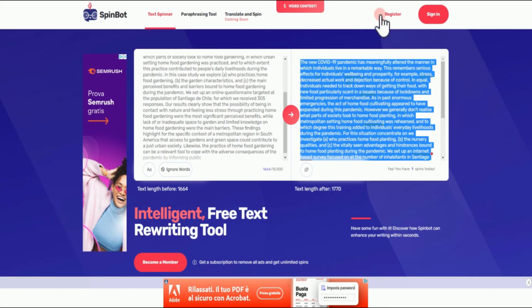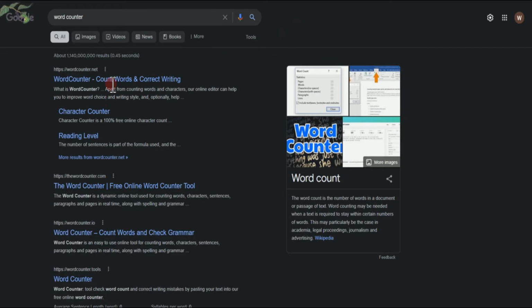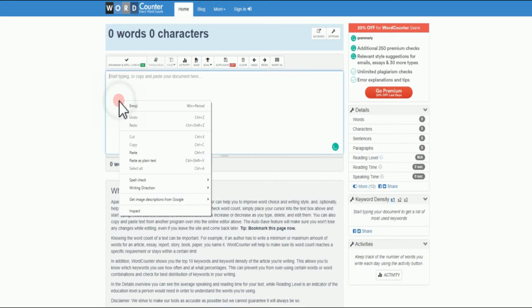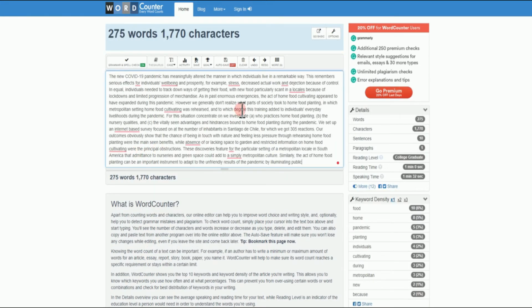When you copy this, come over to Google again and search for word counter. It's going to be the first that shows up. Just click it, then you're going to be here. What you need to do is to paste the article that you copied. You're going to paste it here. Then it's going to tell you how many words and characters are present in the article.